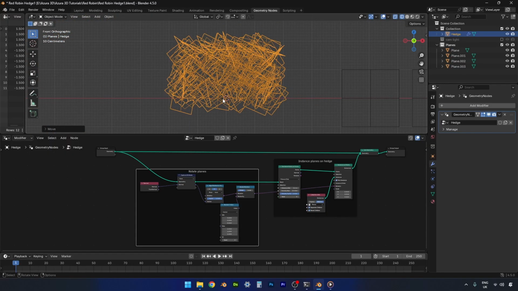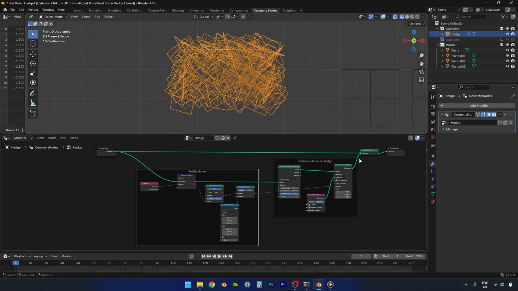Now, the problem that we're going to have here is that all of these planes are below the ground level. So that's where it's going to sit on the ground, and these are all below, and it's going to look a bit rubbish because it's just going to look like a load of leaves are getting cut off in a perfect horizontal line, which we don't want. But that is the reason that I had us put a loop cut into here earlier, so that we can deal with that.